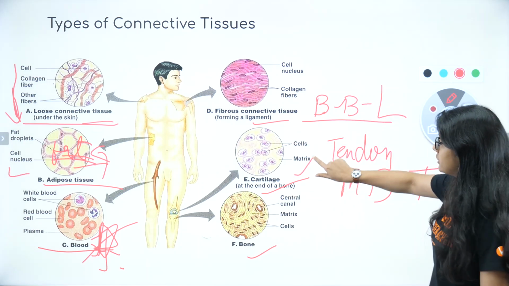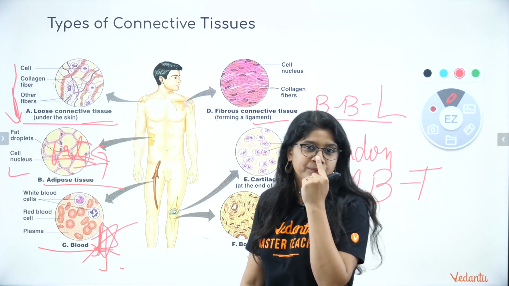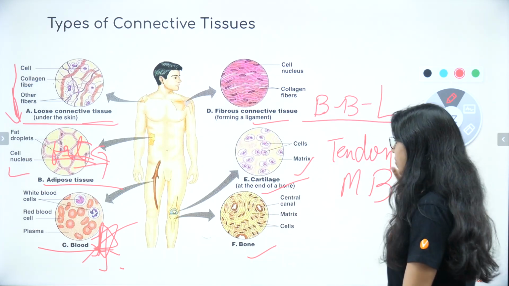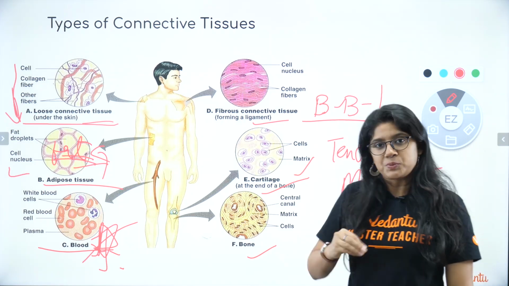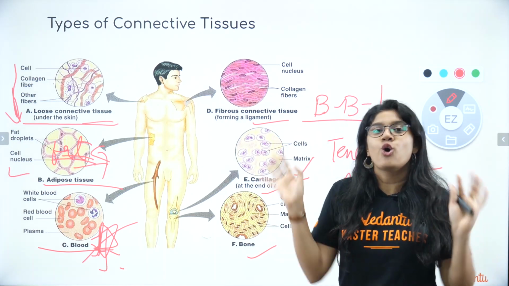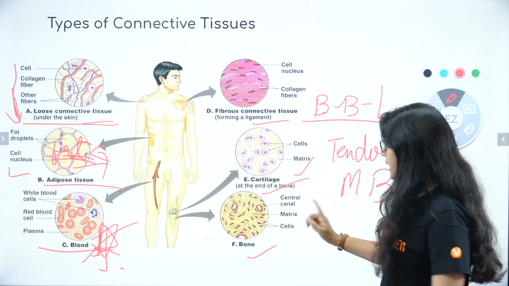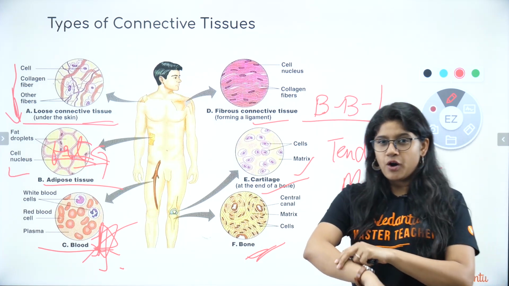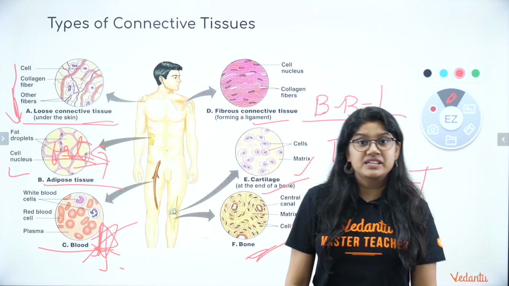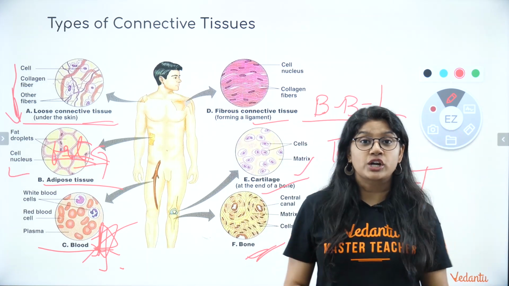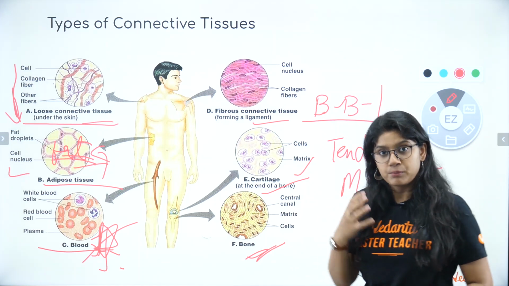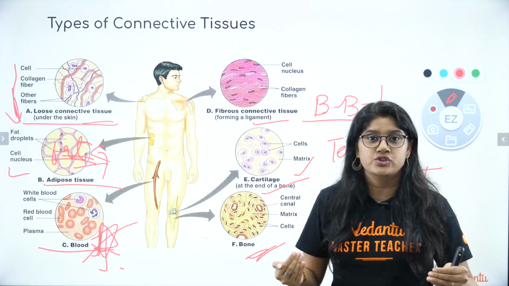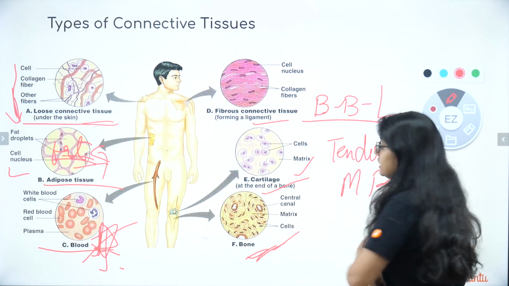Then, everyone, we have cartilage. We have cartilage over here in your nose, in your ears, right? These are very small connective tissues which basically help in joining the big structures together very beautifully. Last, everyone, is bone. Bone, of course, we know is the hard substance in our body, which gives us the whole structural framework. Our bones help in building up the muscles onto them, and that's how we get our structure. So bones are again a very important connective tissue.